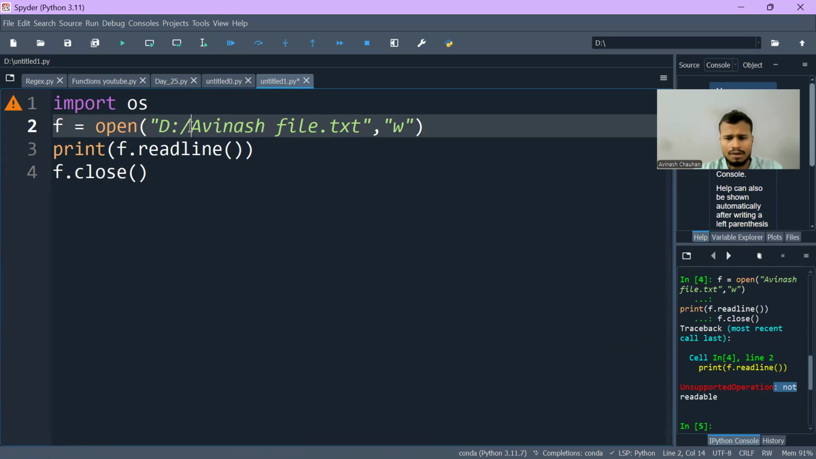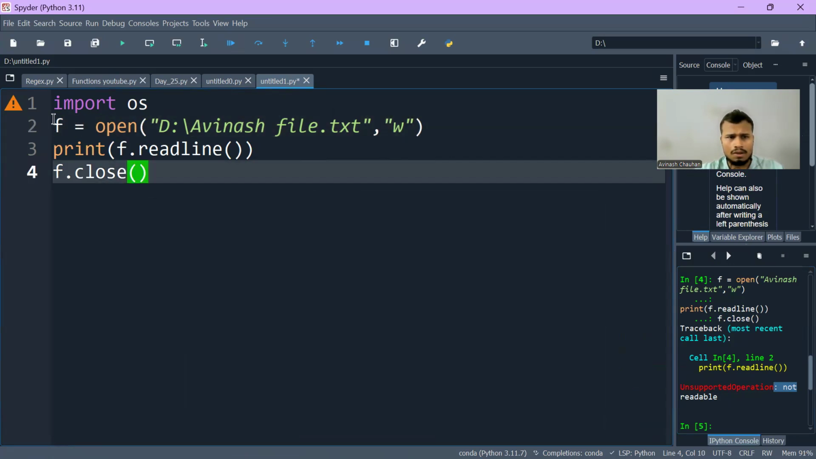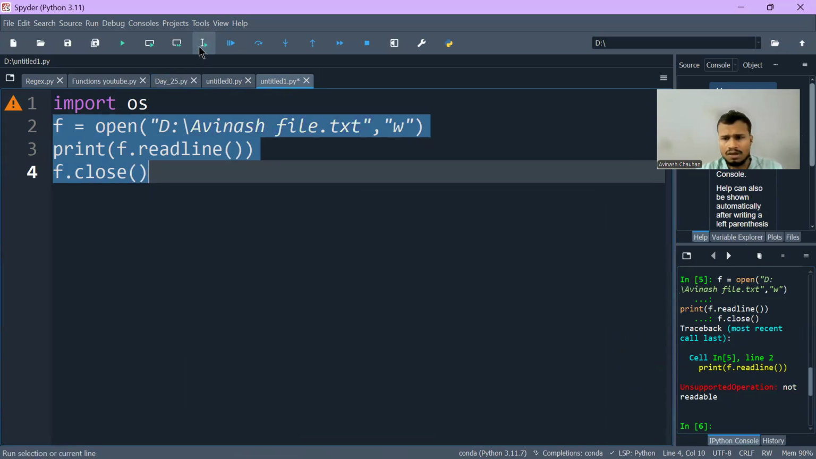One thing you have to correct: either you can write R here, or you can use a double slash, or you can use the opposite slash. It will do the same thing. Okay, unsupported operation, not readable.